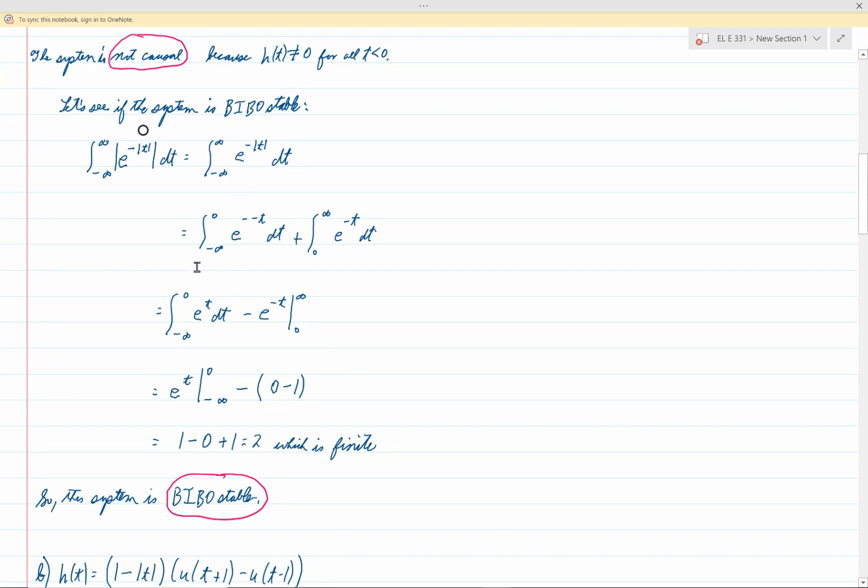Now, negative of negative t up here is positive t. So this first term is just the integral from negative infinity to 0 of e to the positive t dt. The second term we can go ahead and integrate. We need a negative sign on the inside so that we'll have the form e to the u du.